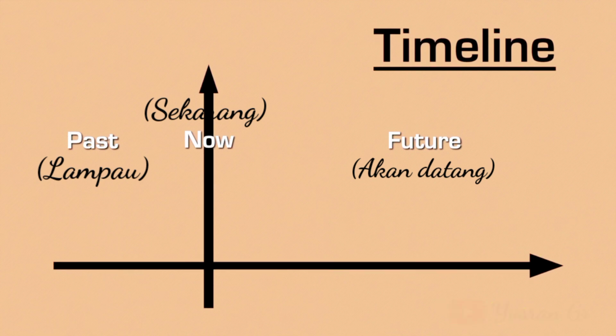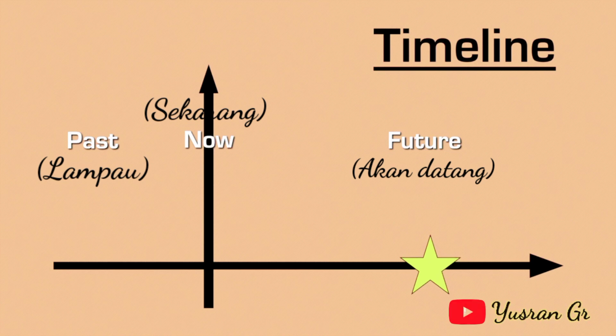So we have the horizontal line that represents the past on the left-hand side, and on the right-hand side of the vertical line is the future. So the vertical line represents now. So we will find the future will, or the future simple, in the future, of course.